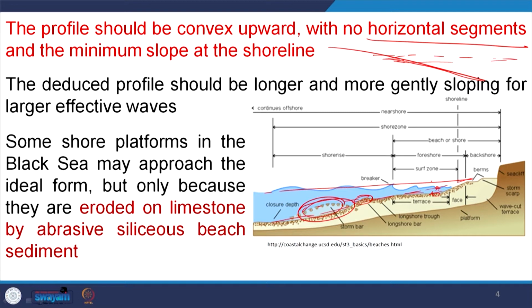Some shore platforms in the Black Sea may approach this ideal form, but only because they are eroded on limestone by abrasive siliceous beach sediment. It is here to understand about the hardness of the system. Now, you see we have limestone and we have sand of siliceous origin. So, now if limestone is allowed to be rubbed by these sands repeatedly, there will be rapid erosion of this limestone, because the hardness difference is there.